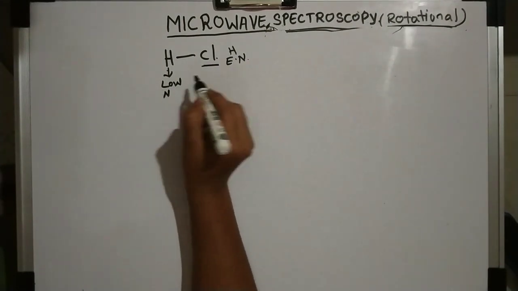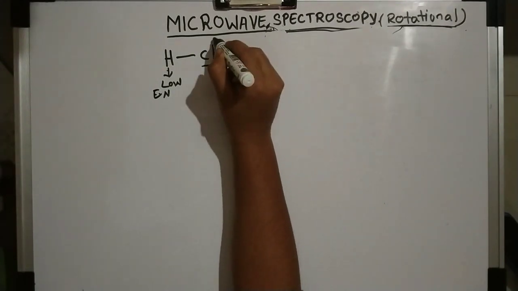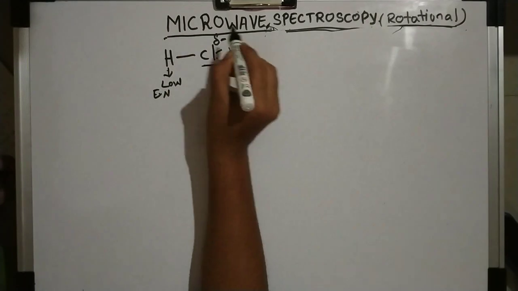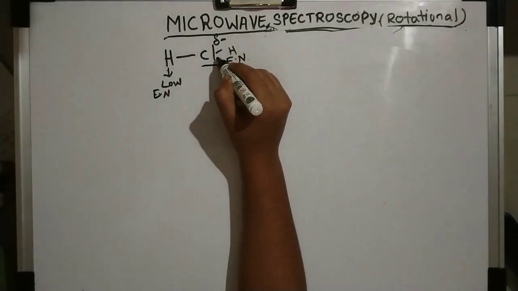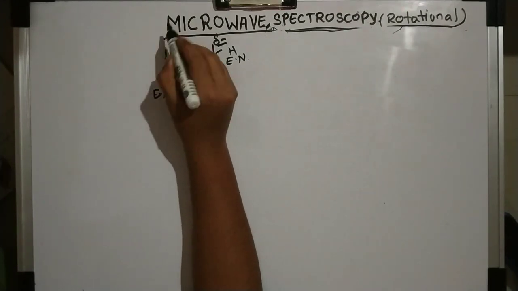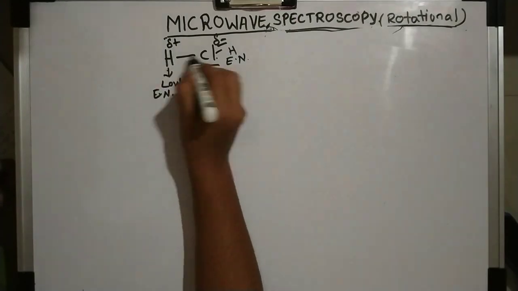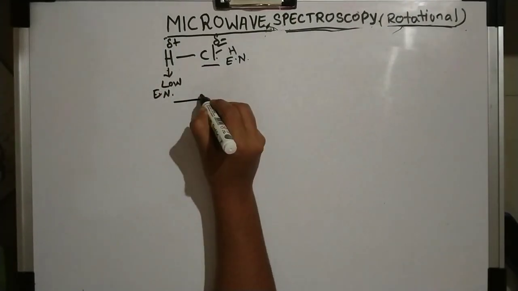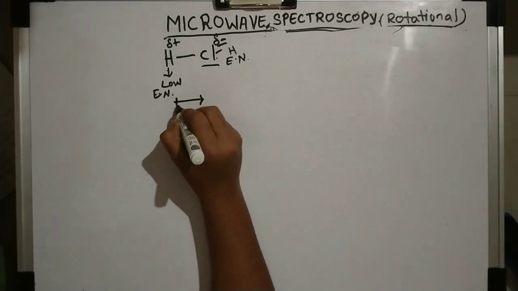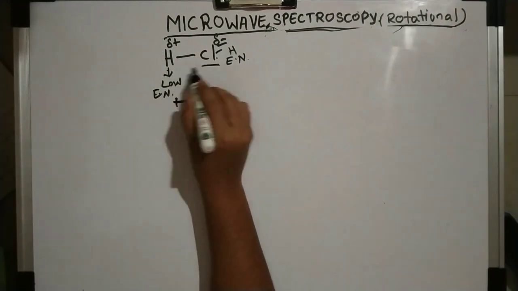So the more electronegative atom gets a partial negative charge, and the low electronegativity atom gets a partial positive charge. So the dipole will point in this way. I am cutting a tail here so you can understand that it is moving in this way.